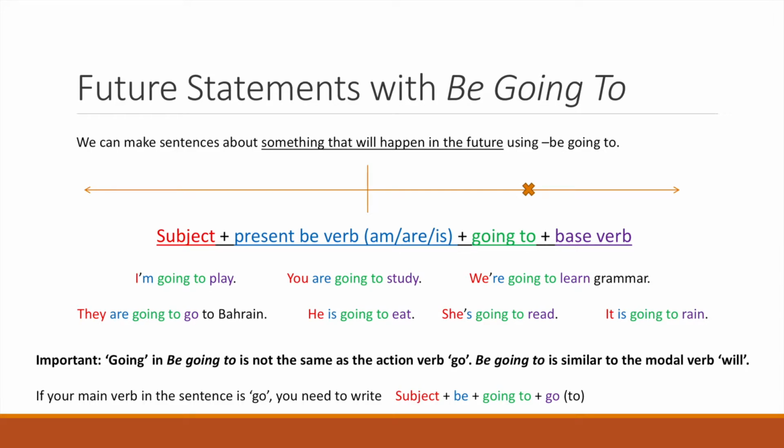It's also important to remember that going and be going to is not the same as the action verb go. Be going to is similar to the modal will that we studied before. So, if your main verb in the sentence is go, you need to write a sentence as follows. Start with the subject, the present tense of be plus going to, followed by go, the verb. And if you're talking about a place, you'll have to include the preposition to after go.